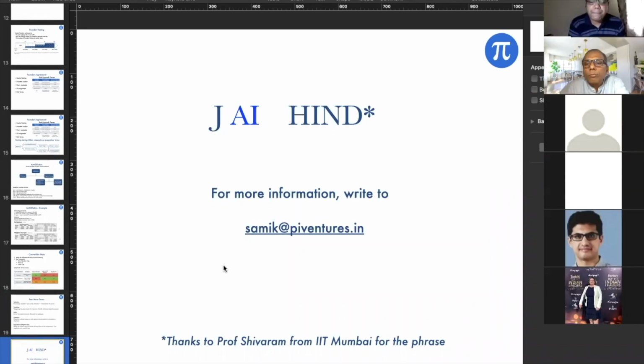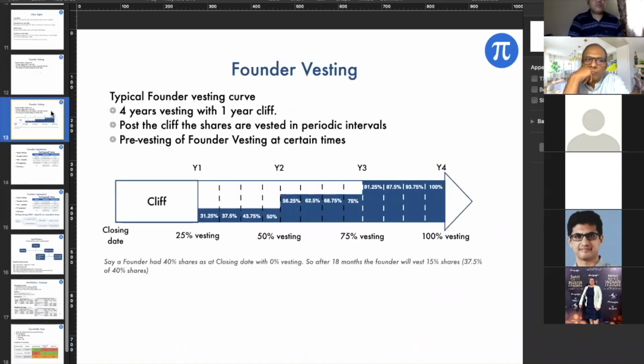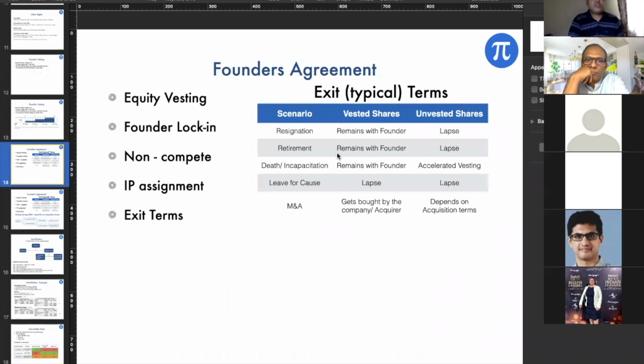Samik, I just wanted to ask a quick question on the vesting part. In case the founder is fired, what happens in that case? Yes. So it can be a case of resignation or retirement, whichever way you want to treat it. Firing can be because of two reasons: for a cause or for a non-cause activity. If a non-cause happens, the first three scenarios can be looked into. If for a cause, the vested shares lapse and the unvested also lapse. This is totally to your design. The founders agreement will govern it, and the shareholder agreement will also have a mention of this.